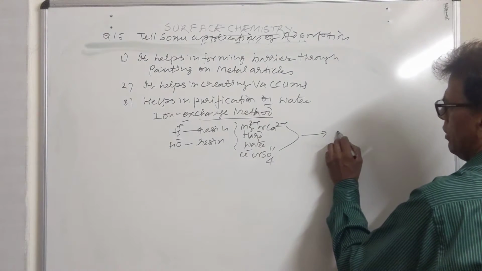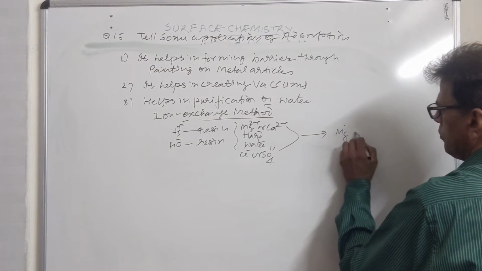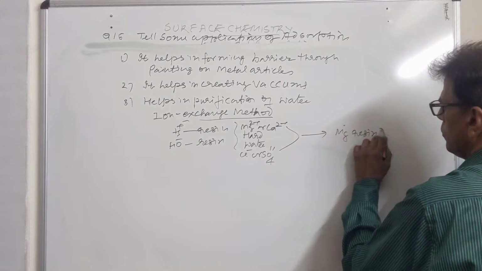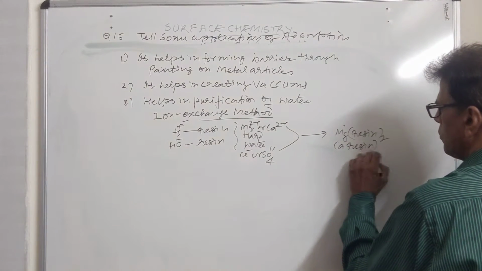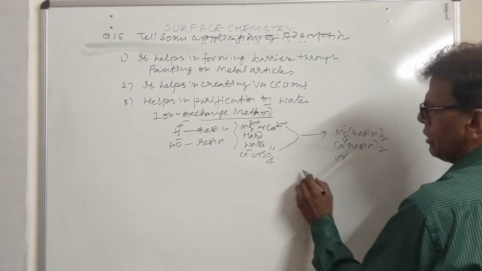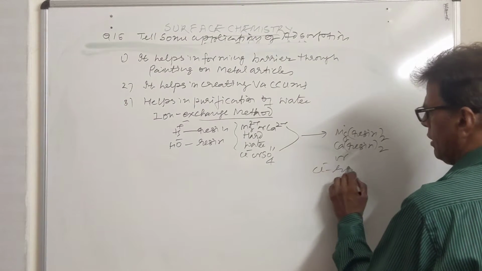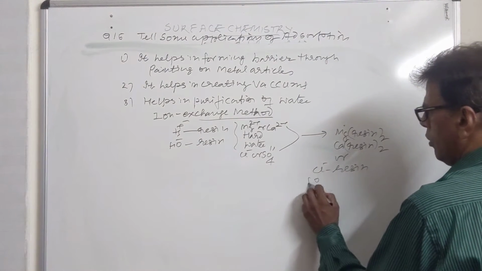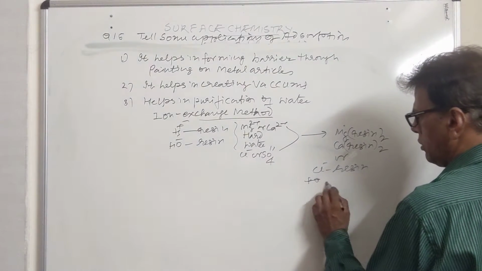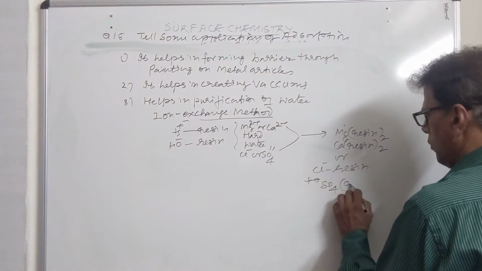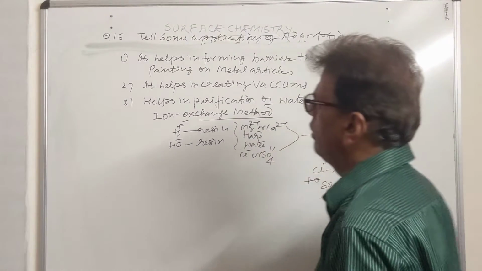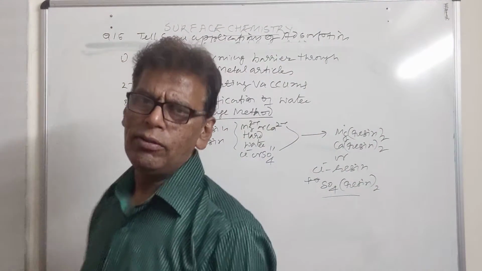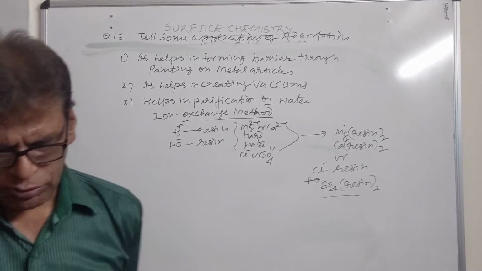Ultimately we get Mg resin, calcium resin, or in this case we'll get Cl resin. In place of OH resin, you will get sulfate. It will be resin twice. So in this manner, adsorption has a number of applications in our day-to-day life.